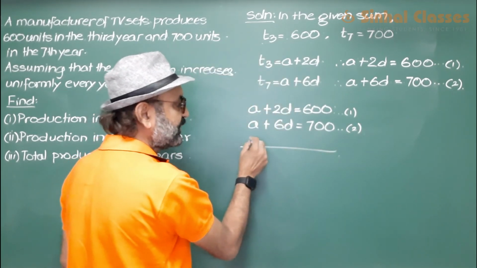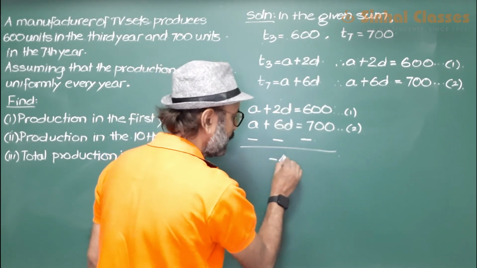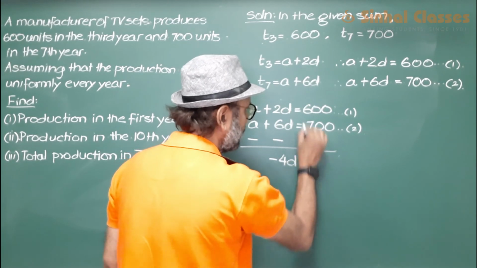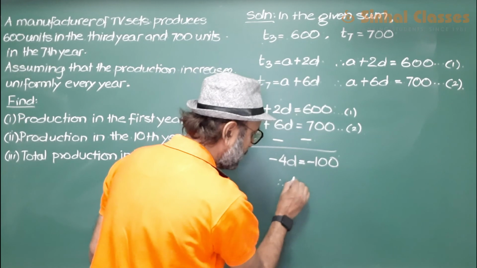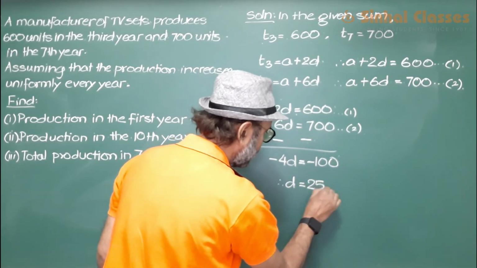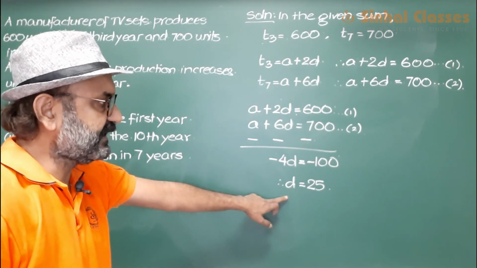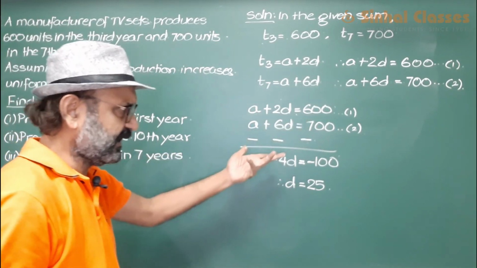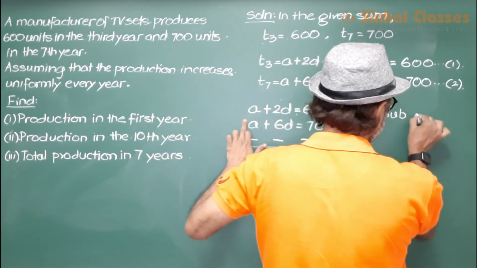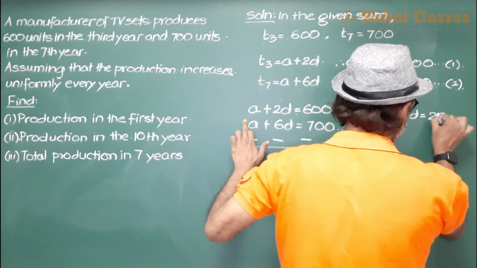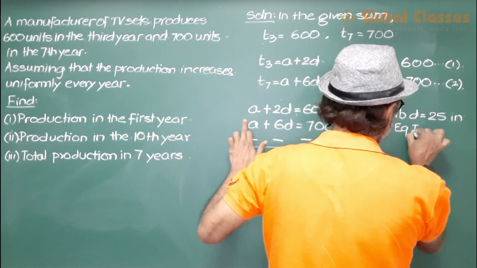On subtraction you change the sign, you get minus 4D is equal to minus 100, and so D is equal to 25. Once you've got the value of D as 25, let us substitute this D as 25 in equation 1 or in equation 2. 1 being the smaller one, substitute D is equal to 25 in equation 1.